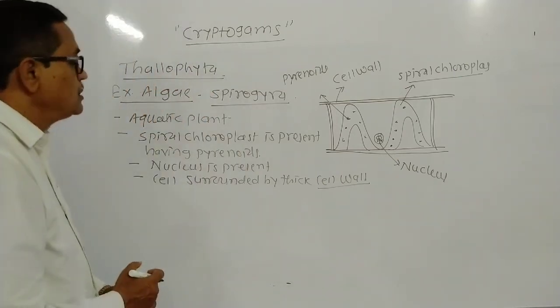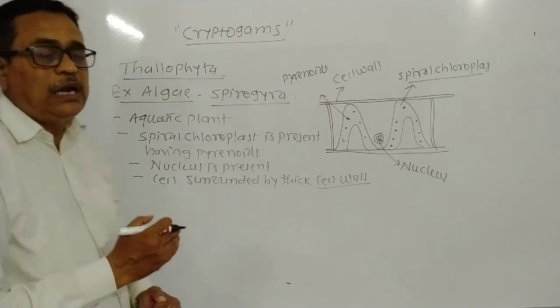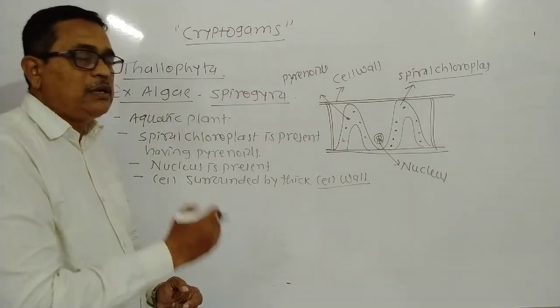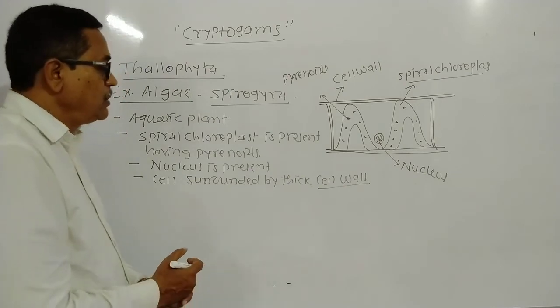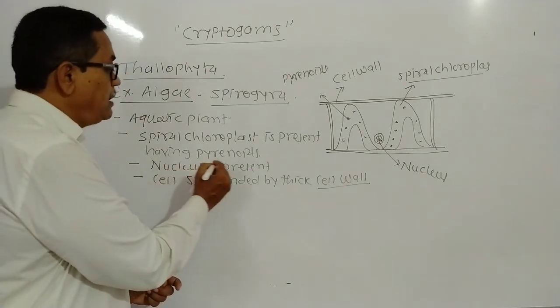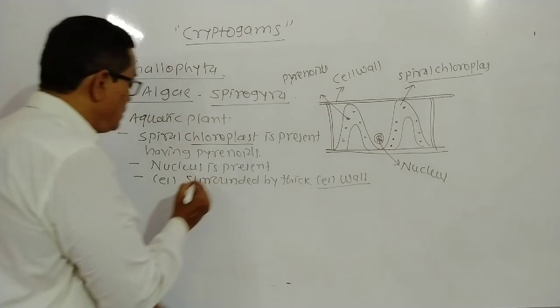An important point is that Spirogyra is an algae which has an autotrophic mode of nutrition. It has a photosynthetic nature, because it has a green pigment, the chloroplast.